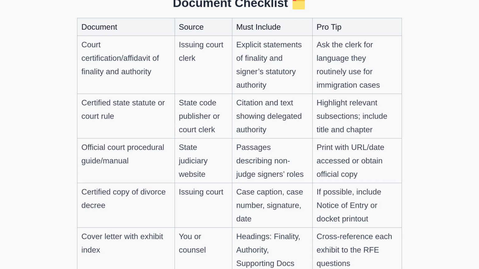Here is a practical checklist. Include an official court certification or affidavit confirming finality and the signer's authority. Add certified statutory or rule excerpts proving delegation of authority. Include official court guides that explain the roles of non-judge officers. Attach a certified copy of the decree itself and, if available, a notice of entry or docket printout. Finally, organize everything with a clear cover letter and exhibit index, cross-referencing each item to the specific RFE concerns.